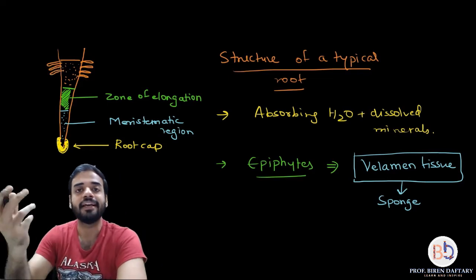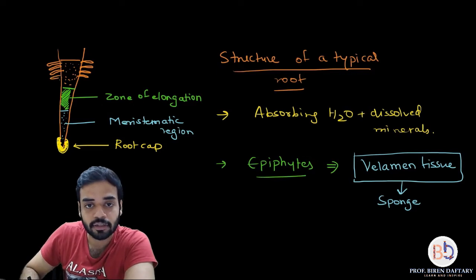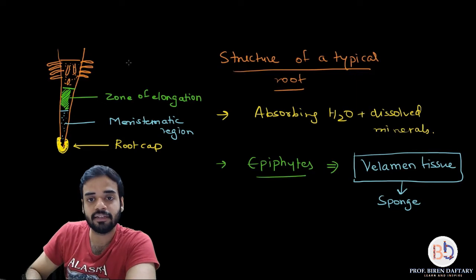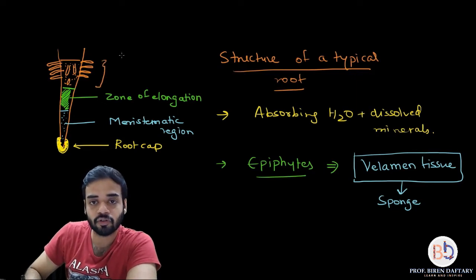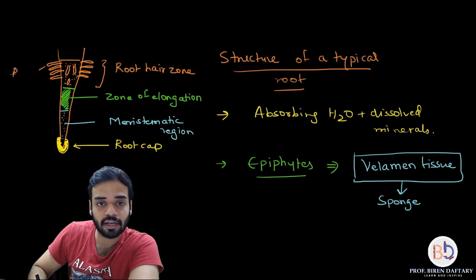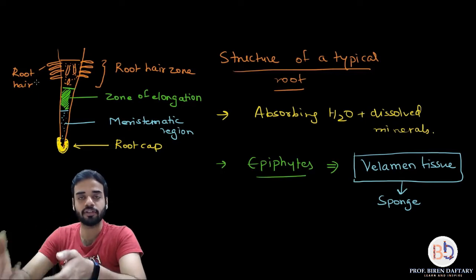Root hair help in absorption of water and also the dissolved materials. I hope you are getting this part, and this region is called the root hair zone, and these structures are called the root hair. These are unicellular structures. We are going to study the root hair after this part.